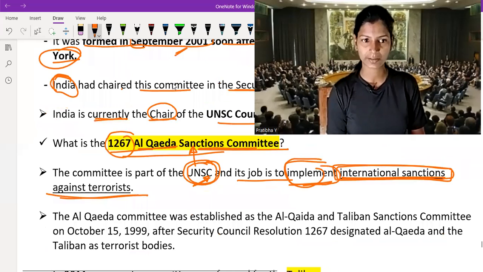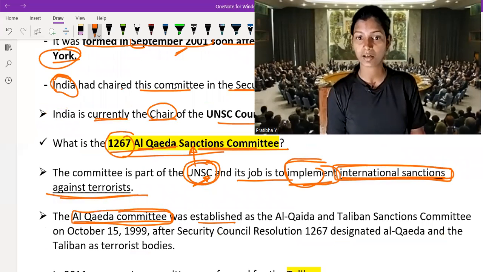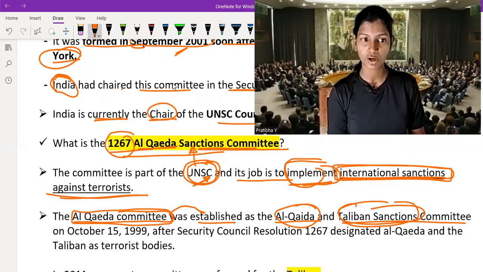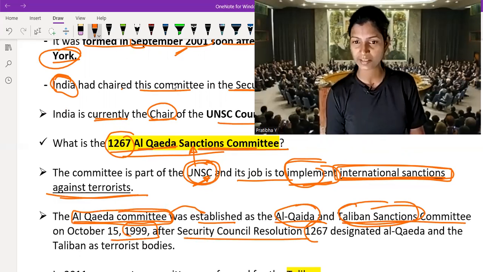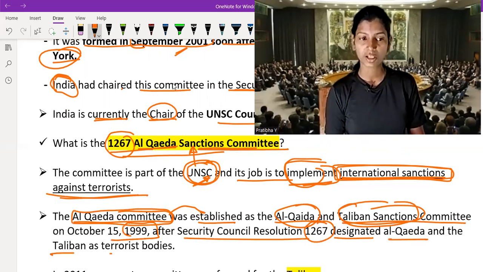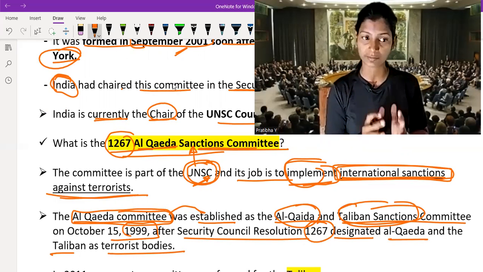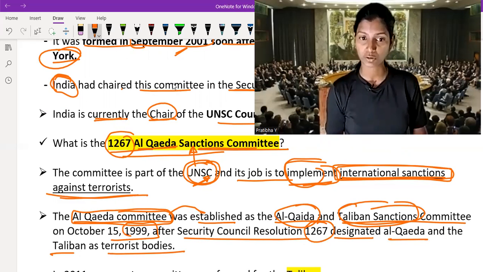The Al Qaeda committee was not originally named just the Al Qaeda committee. Originally it was established as the Al Qaeda and Taliban Sanctions Committee. Remember, the Al Qaeda and Taliban Sanctions Committee was established on October 15, 1999, after Security Council Resolution 1267 designated Al Qaeda and the Taliban as terrorist bodies.